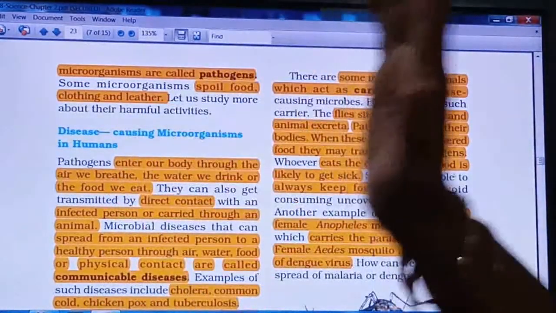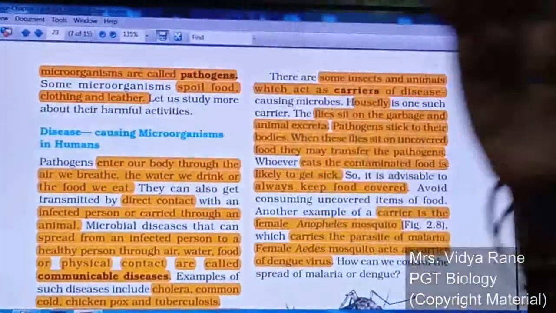Sometimes suppose the person is sick. With that sick person, the disease causing organisms are there that will be transferred to the healthy person, right? Whenever the infected person comes in direct contact with the healthy person, the microorganisms will be directly transferred to the healthy person's body. This is called direct transmission.